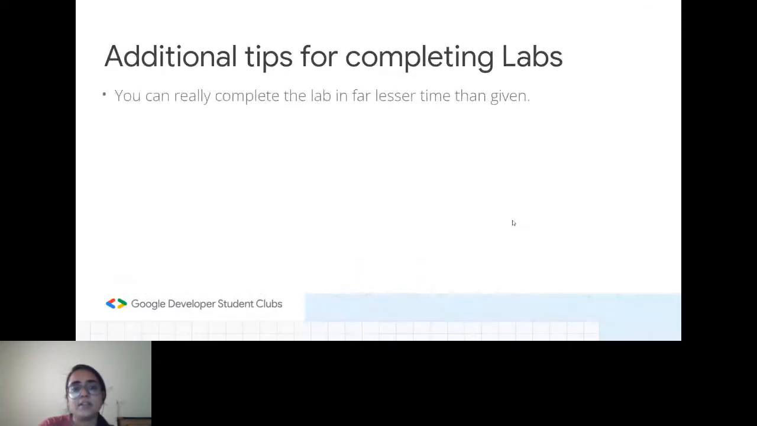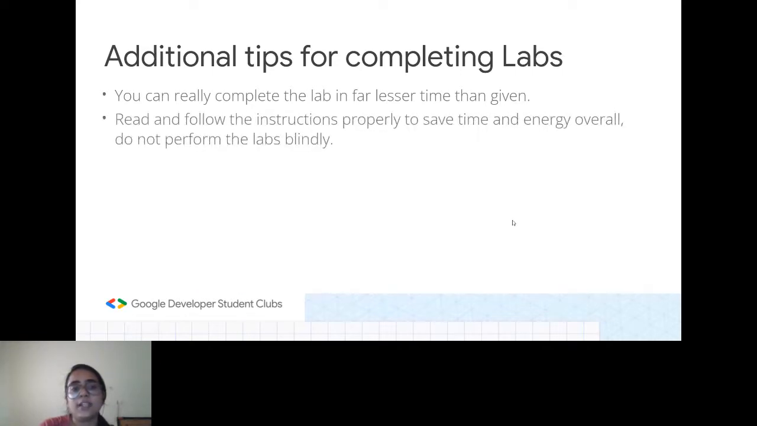So these are some additional tips for completing the labs. Usually you will be able to complete the labs in far less time than the given time. But when it comes to the challenge labs, maybe it will take you the whole time. As I've mentioned before, since you have sufficient time to complete the labs, please read them carefully and also search for more topics or more tutorials based on the particular topic that you are performing the labs under.